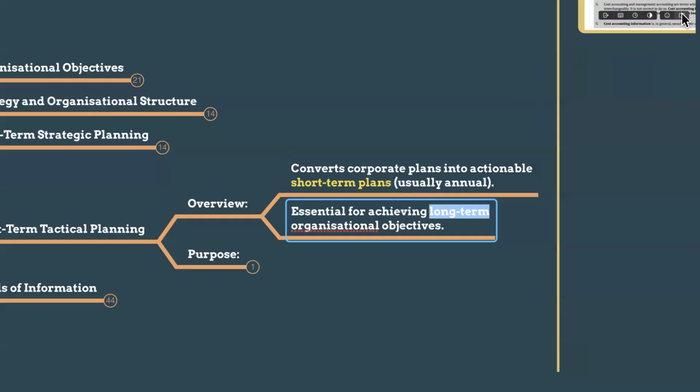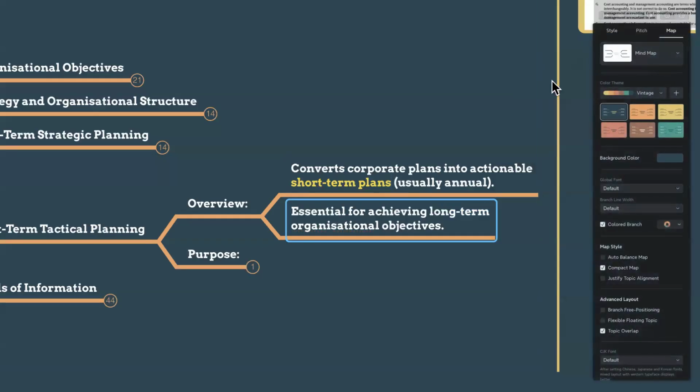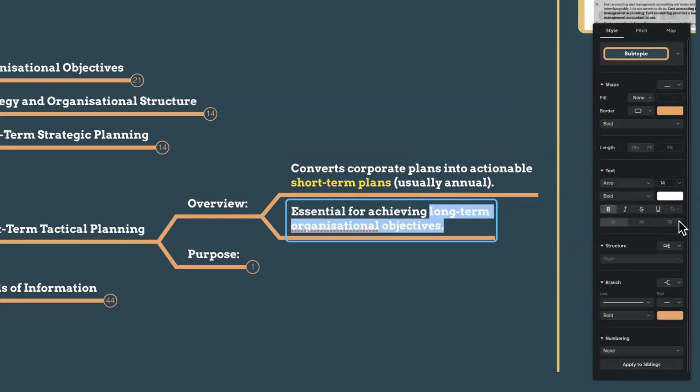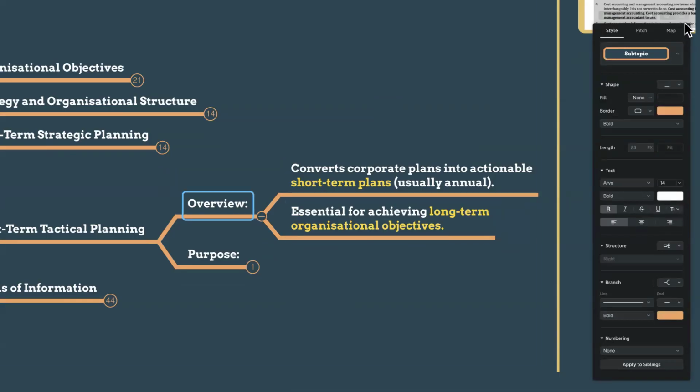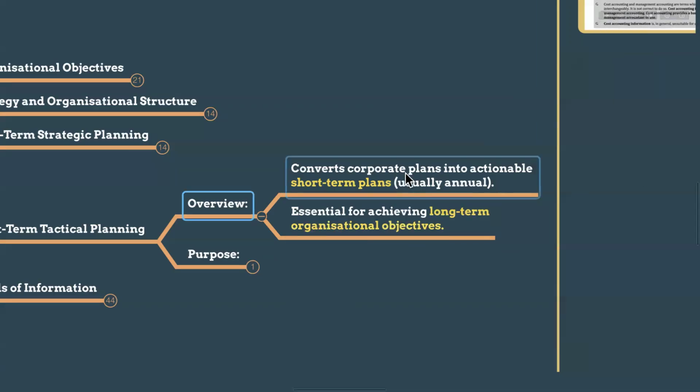If you are going to achieve your long-term strategic plan, your corporate plan, you must achieve your small short-term plans. Only then can you go forward and achieve your long-term plans. So if you want to convert your corporate long-term plans into actionable short-term monthly, quarterly, annual plans, that is called short-term tactical plan at the middle level.